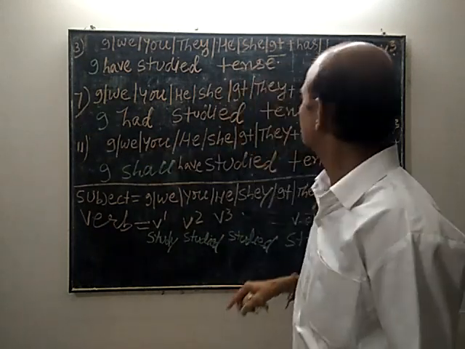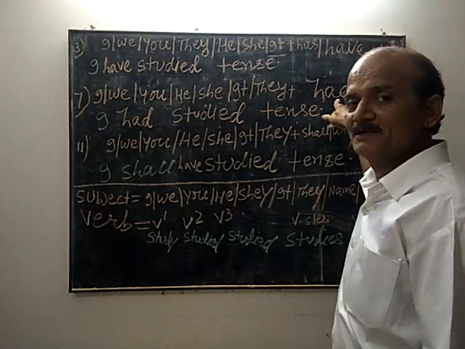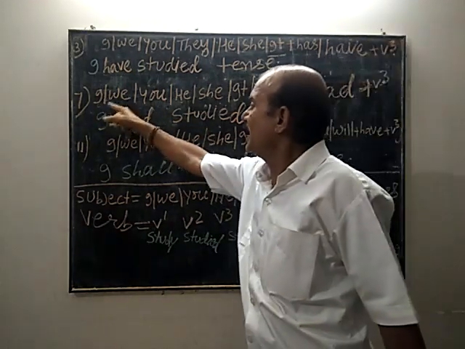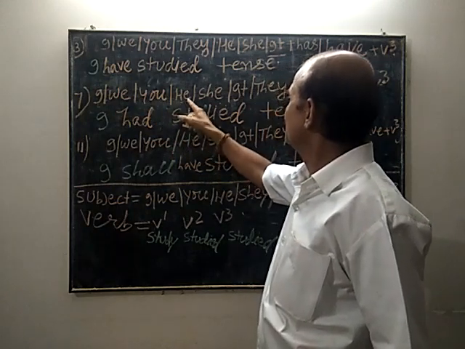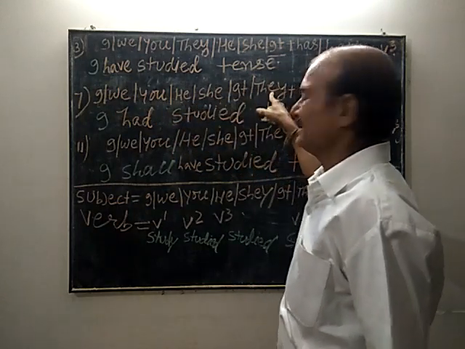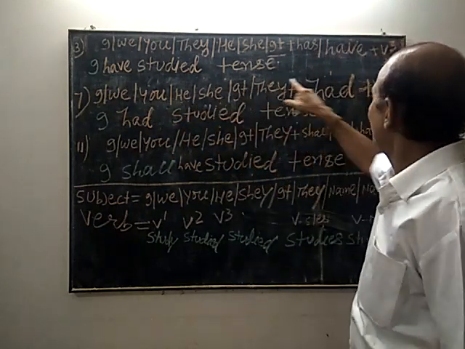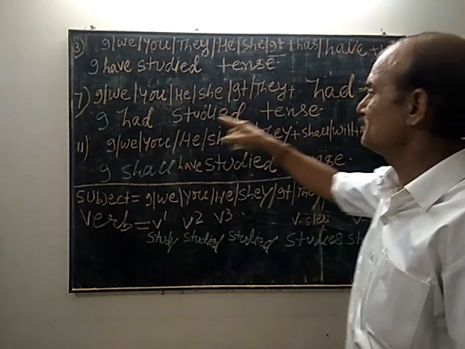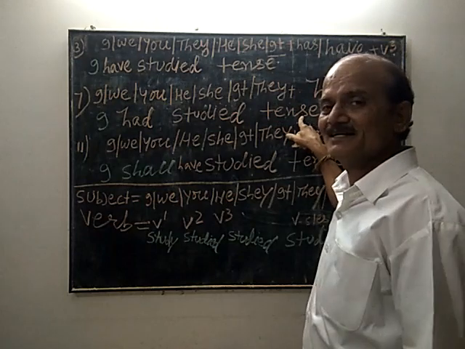Now, in past perfect, only one auxiliary verb is used. I, we, you, he, she, it, they as subject, had will be used, followed by V3. For example, I had studied tense.